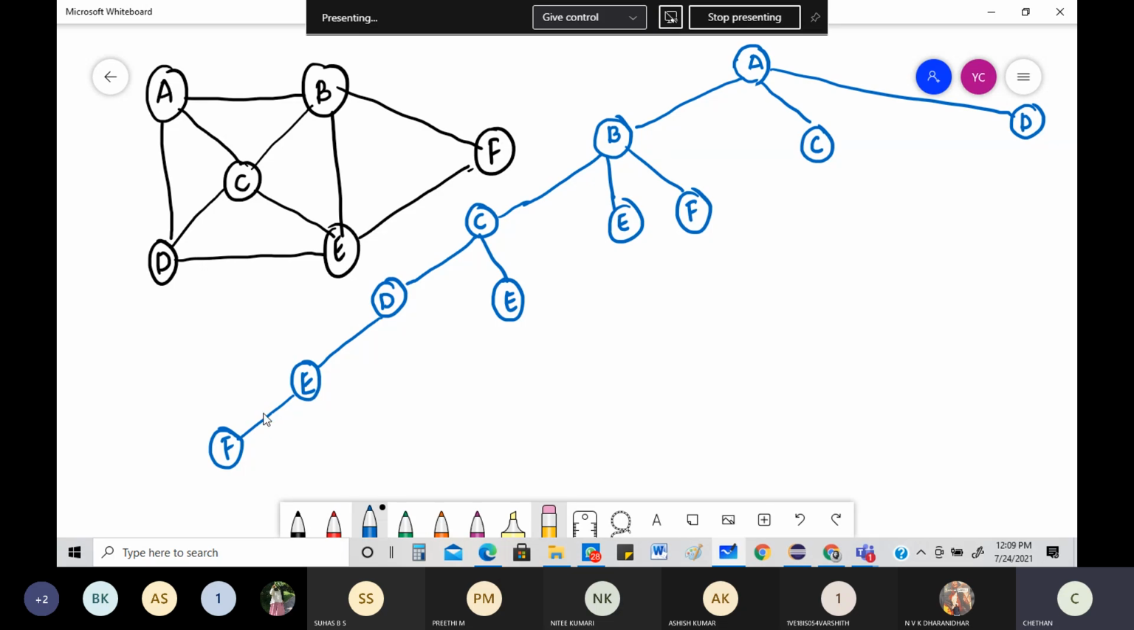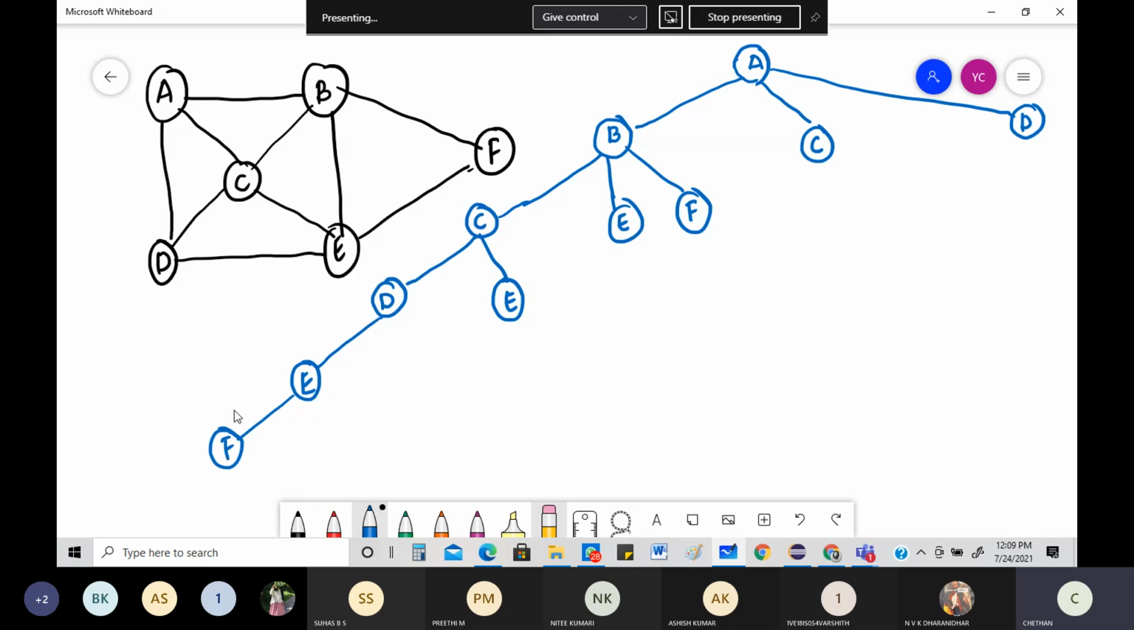So from E I came to F. From F, see, all vertices are done: A, B, C, D, E, F. All vertices are done. Is there any repetition? No. So two conditions are satisfied. The third one, that you have to go back to the same old source. Is that done? No, it's not done.